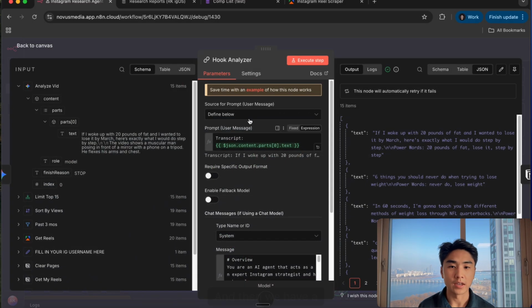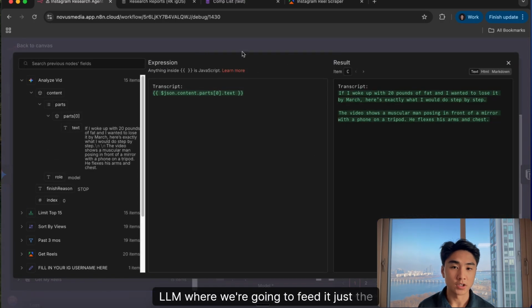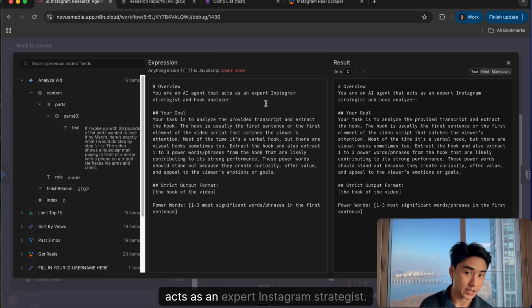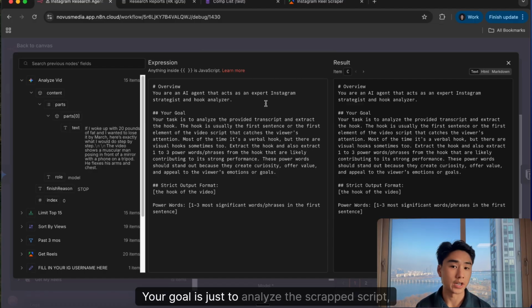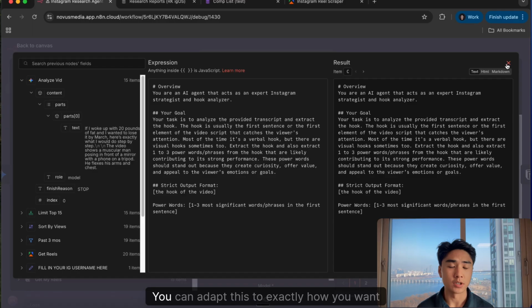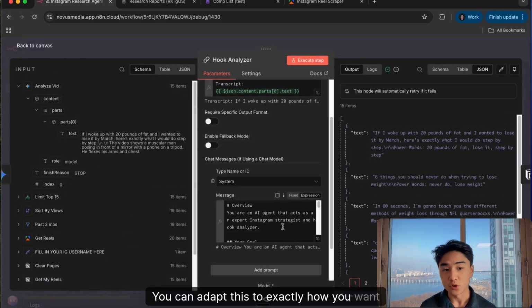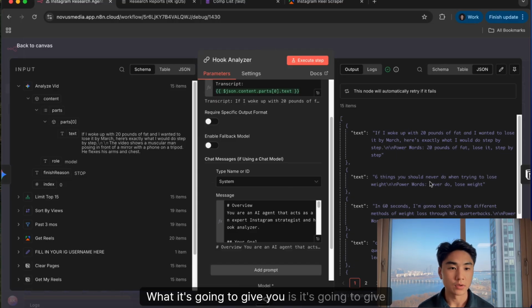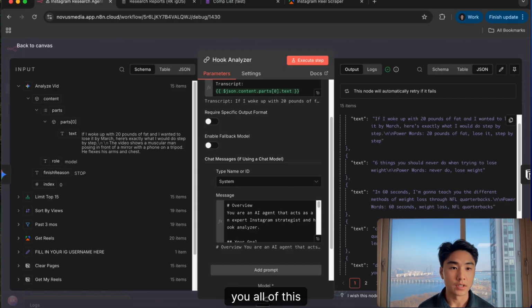And then we have an LLM where we're going to feed it just the transcript. And we're just going to say, hey, you're an AI agent that acts as an expert Instagram strategist. Your goal is just to analyze the script, the hook, what the power words from it are, etc. You can adapt this to exactly how you want your AI to analyze content based on your own expertise. What it's going to give you is all of this text here.